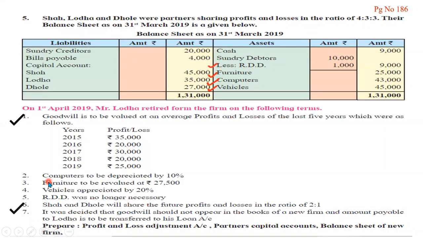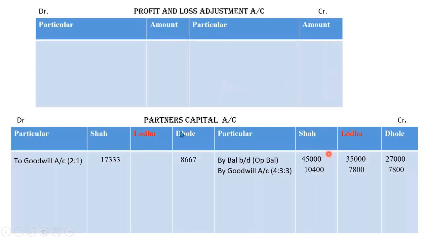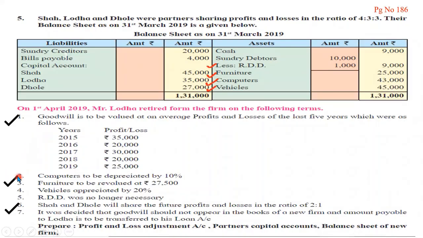Okay. So computers to be depreciated by 10%. Let's depreciate a computer by 10%. Computer less depreciation 4,300 and net amount is 38,700. Now as it is a depreciation, where it will be written? It will be written in debit side of P&L adjustment account 4,300. We are done with the second adjustment.